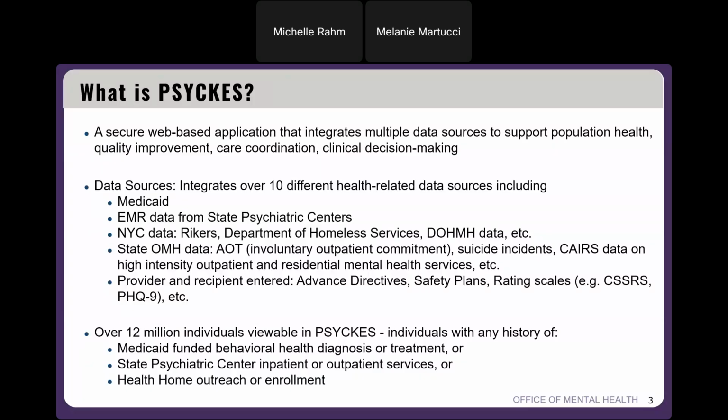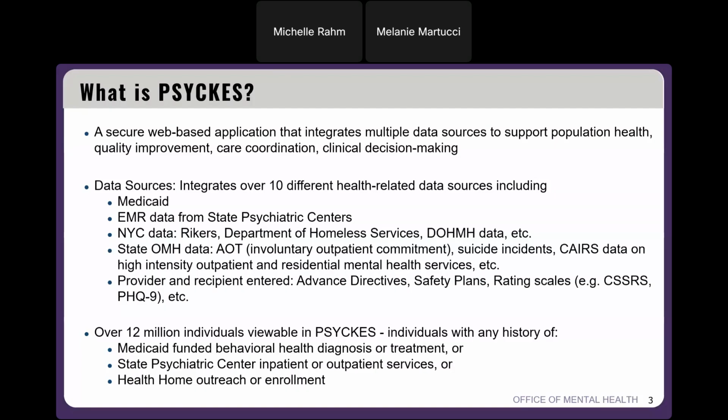All right, so we'll dive right into our Psyches overview. What is Psyches? Psyches is a secure web-based application that integrates a few different data sources into one application to support population health, quality improvement, care coordination, and clinical decision making. So we have a lot of different data sources that are feeding into Psyches, over 10 different health-related data sources. And one of our biggest ones is Medicaid billing.